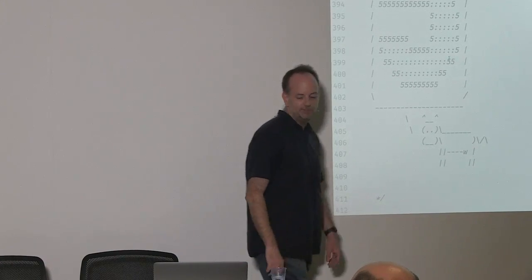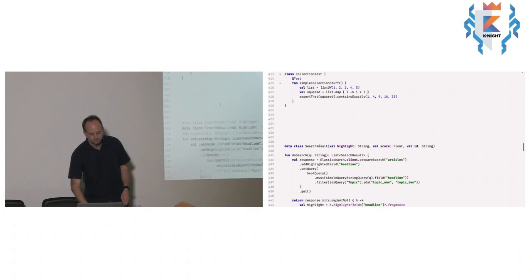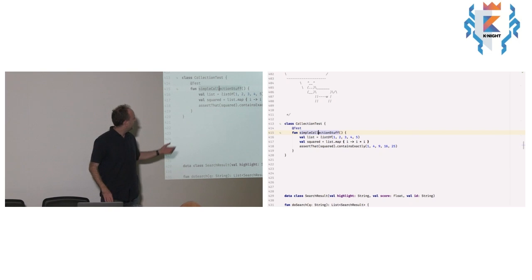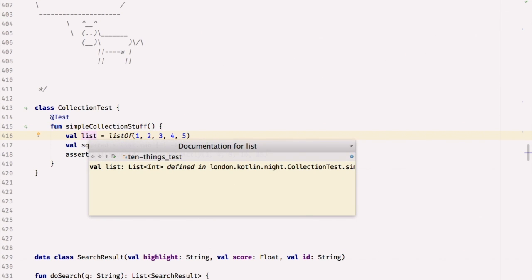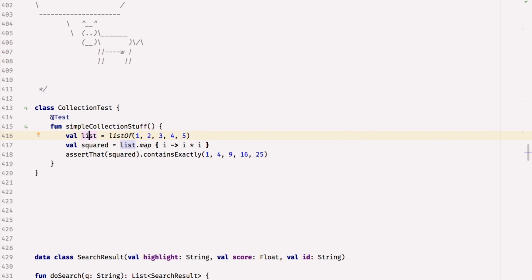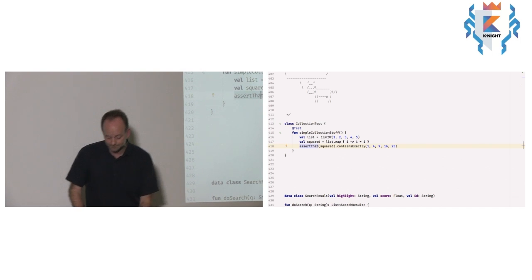Number 5, the collections library. Here I've got a simple test. I create a list of numbers, 1, 2, 3, 4, and 5. If I look at the type of that, that's a list of ints, as you'd expect. I can square that list by calling the map operator on it, passing a lambda to that map operator which just squares that number, i times i.